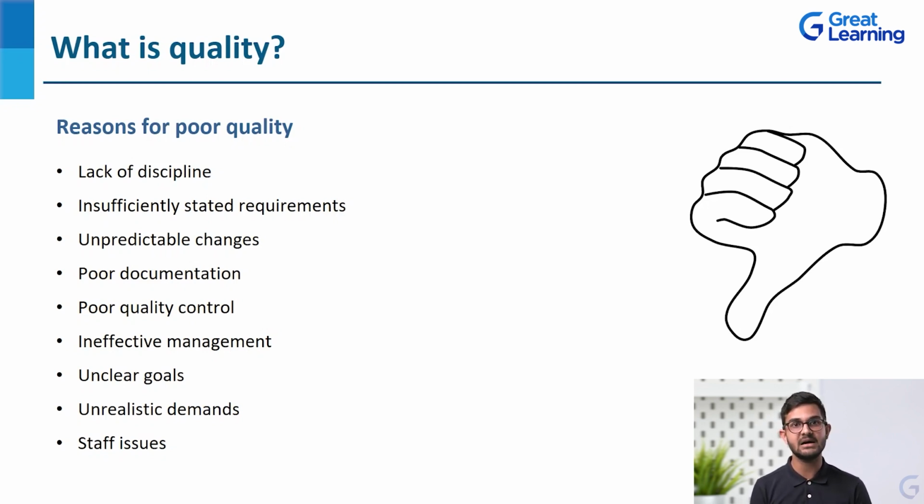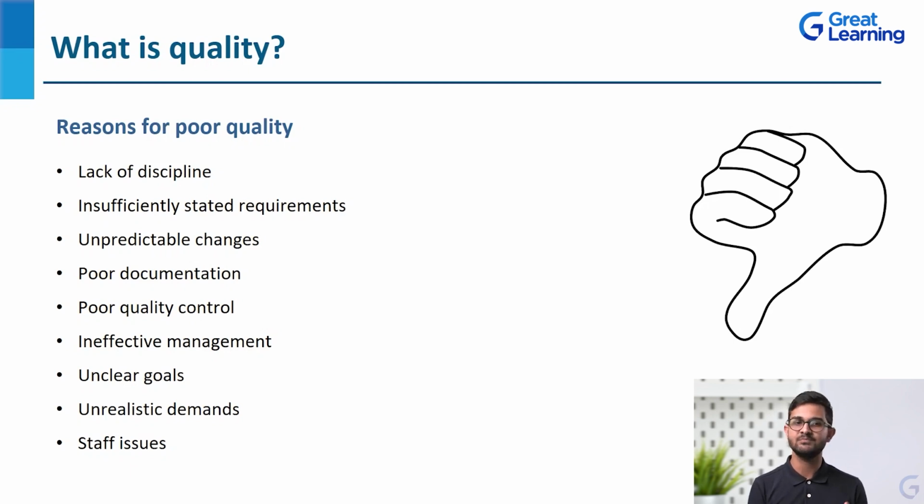Then unrealistic demands. We have the desired position, we have clear goals, we have the planning for that. Everything is there in the right place. But if the demands are unrealistic, we do not know how to reach there. We don't have the stepwise learning for that. We do not know how exactly that will be attainable, achievable. So that will be an issue again, and that can again be one of the reasons for poor quality.